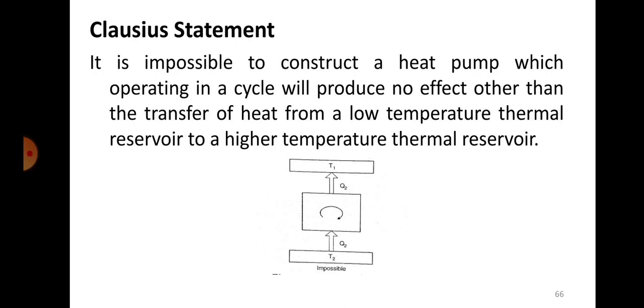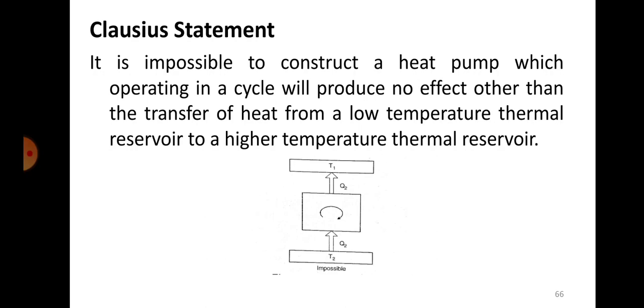You cannot make a heat pump which will extract heat from a low temperature reservoir and give it to a high temperature one. It is not possible. For example, if the lower temperature is let's say 50 degrees and the high temperature is 100 degrees, it is impossible for the 50 degree reservoir to give its heat to the 100 degree one and say I will make it 120 and this will become 30.